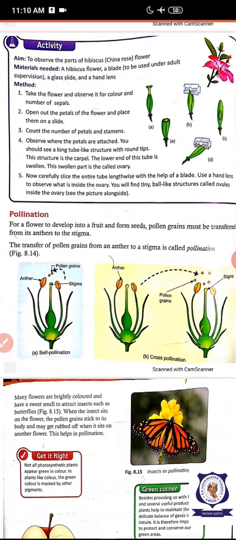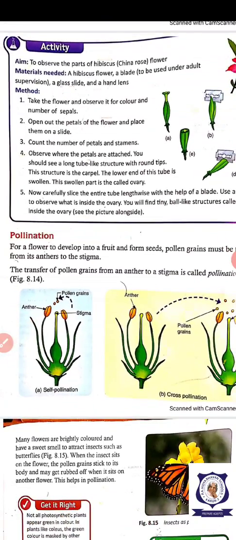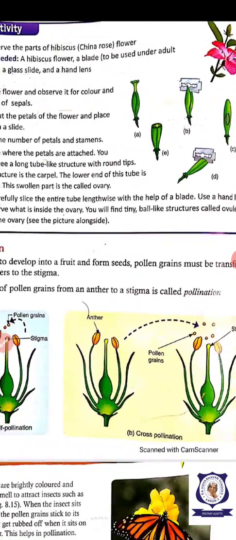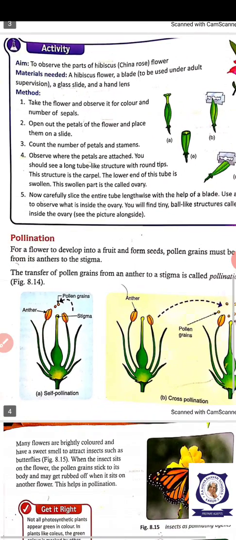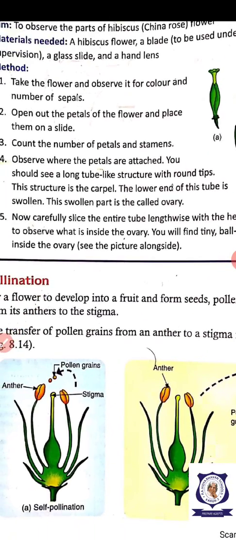Okay, you take a flower and remove the petals, and this is the activity for you. One flower you can take, one shoe flower, and remove the petals, and then you can see the gynoecium, that is ovary, style, stigma.